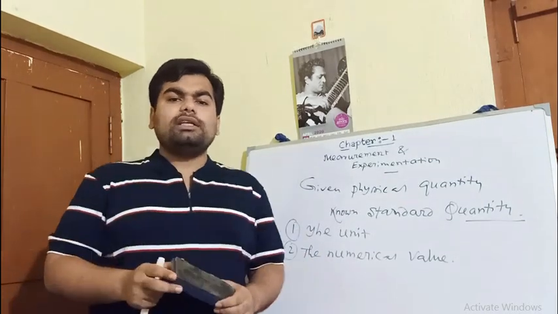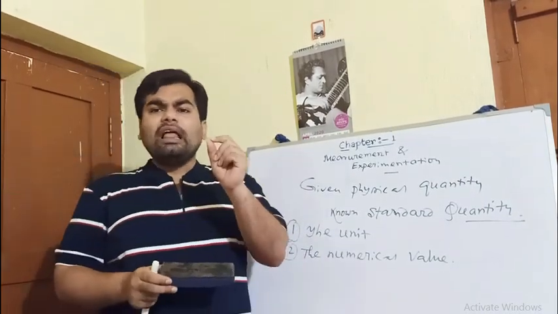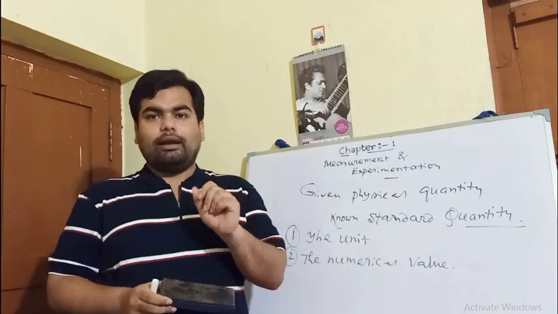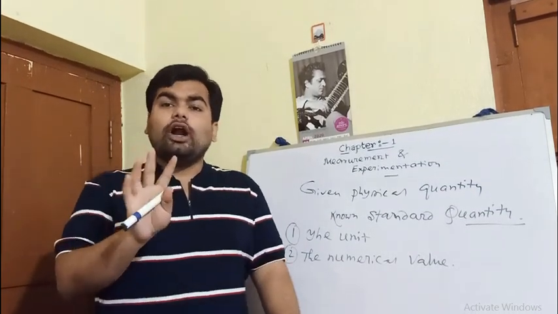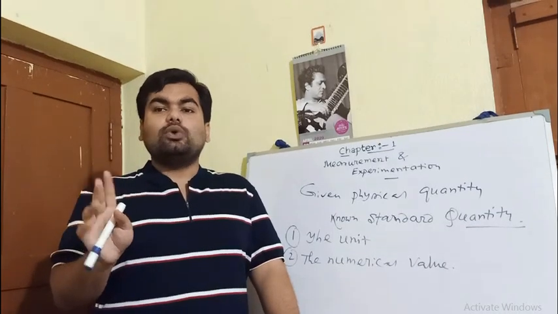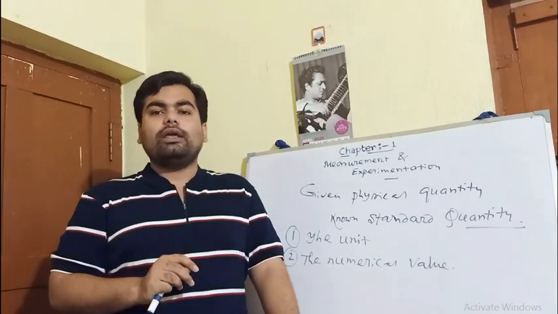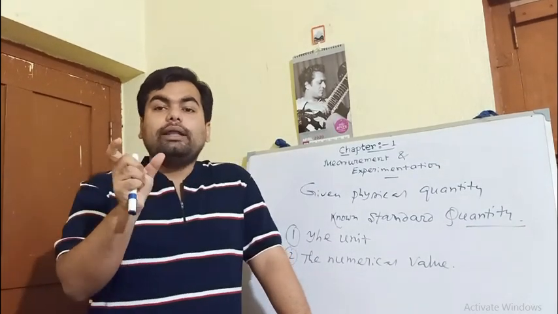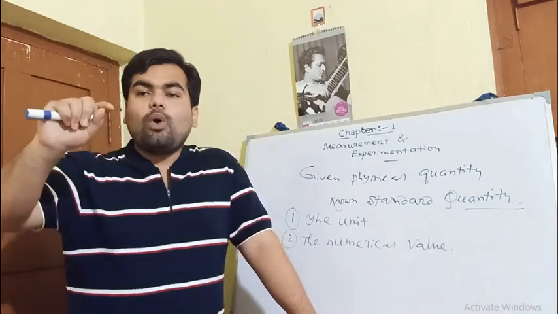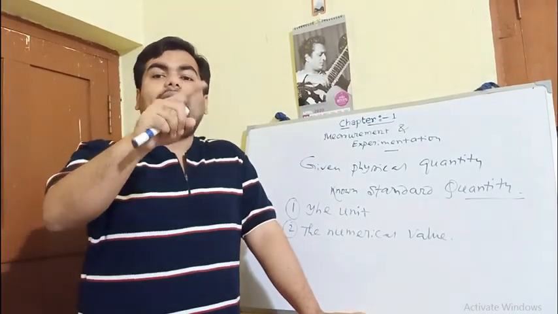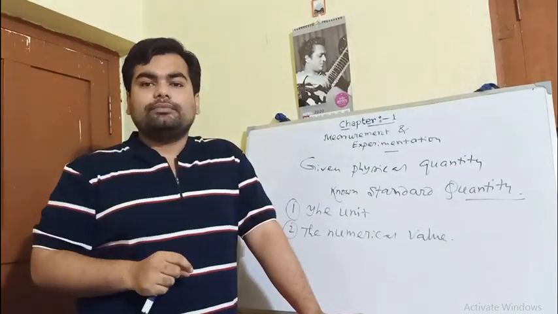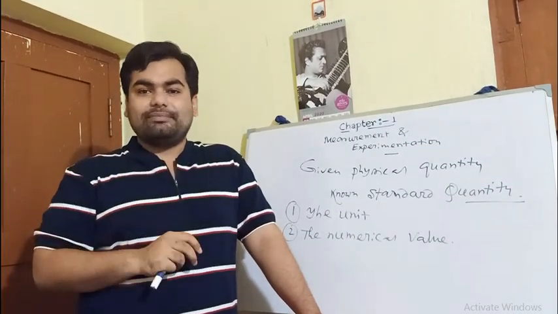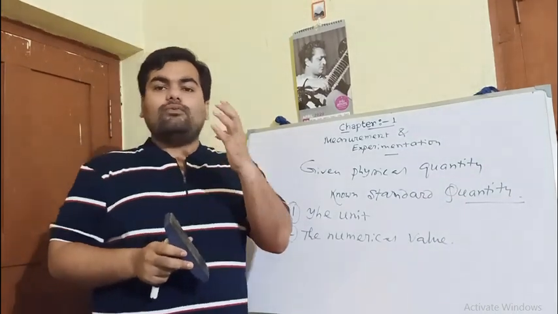So, what are the properties that we should keep in mind? The unit should be of convenient size. Number two, there should not be any ambiguity to define the unit. Number three, it should be reproducible. What do you mean by the word reproducible? It means from one unit we can get another unit which is derived, and the value of the unit must remain the same everywhere. Okay, so there are four properties.